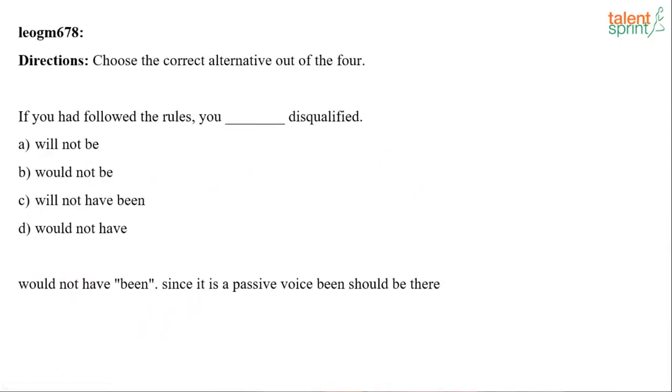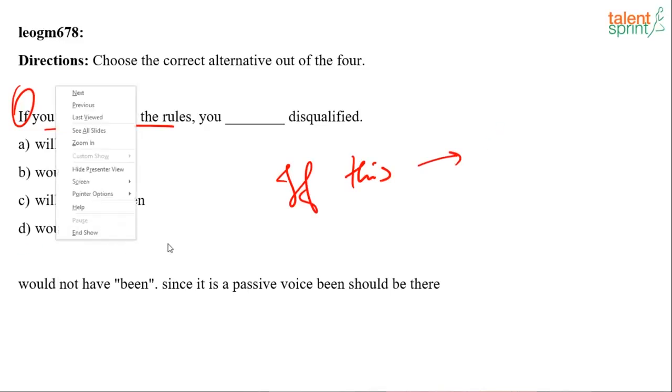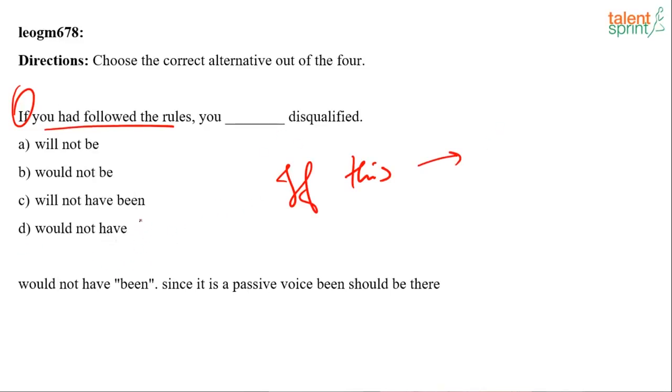Okay, so what do we have here? The first question that we have here is, choose the correct alternative out of the four. If you had followed the rules, you dash disqualified. So it is talking about an if condition. If you had followed the rules, the condition is, if you did this, then that would not have happened. So you would not have, yes, there is a been missing over here, been disqualified.